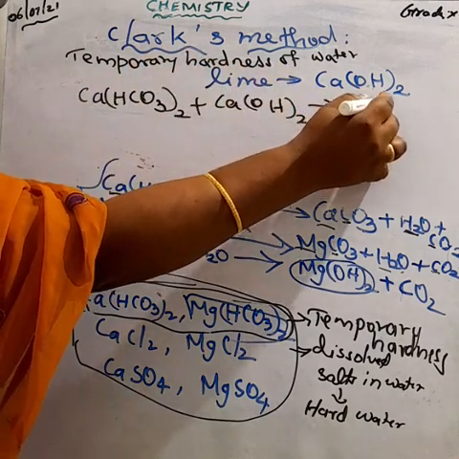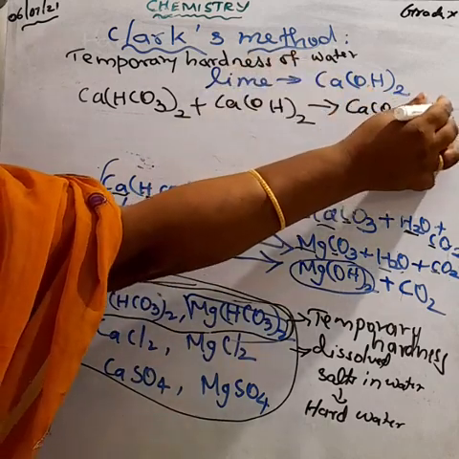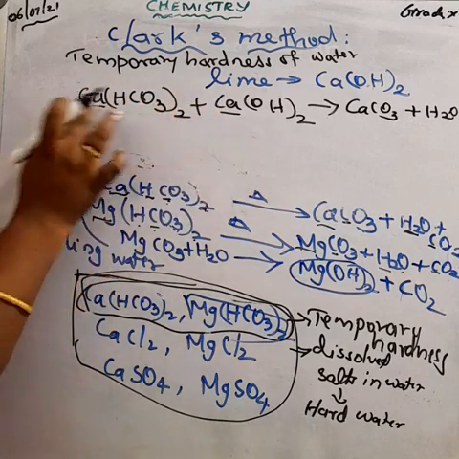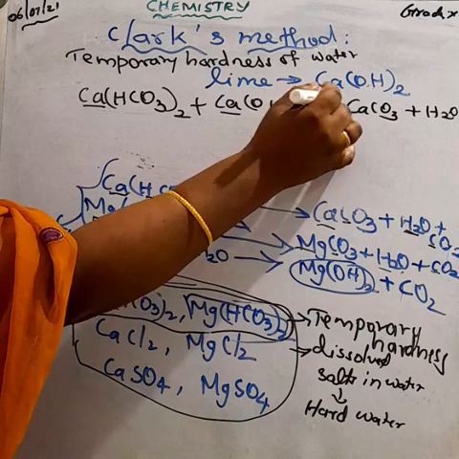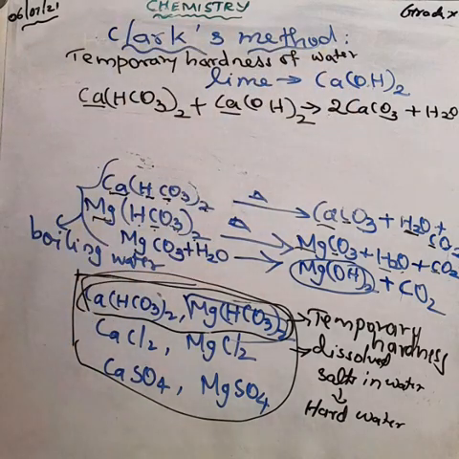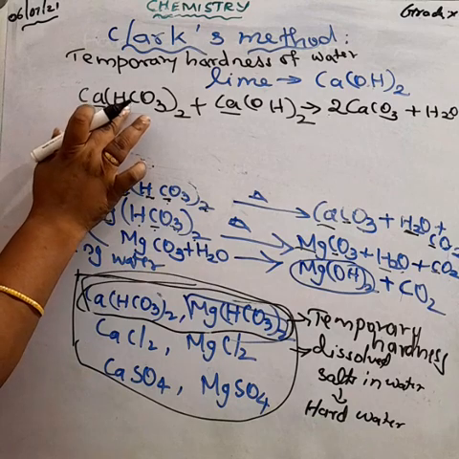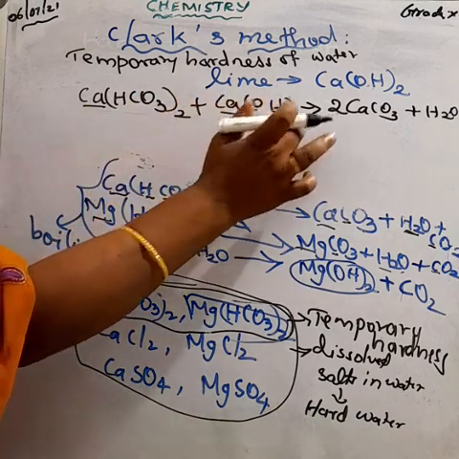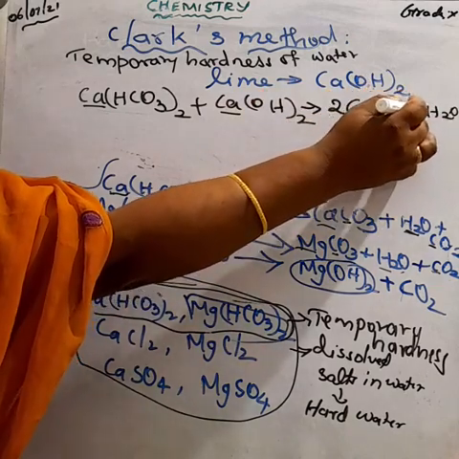We have to balance the equation here. We have to balance calcium first. How many calcium atoms are there? Two calcium atoms on the reactant side, but on the product side only one calcium. So we have to make it two. Now calcium is balanced. Hydrogen atoms: 2 plus 2, totally 4 hydrogen atoms, but here only 2. So we have to make it 2.